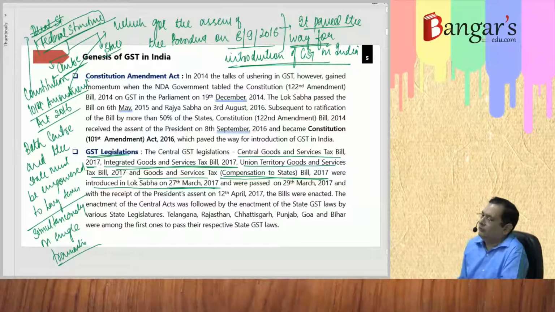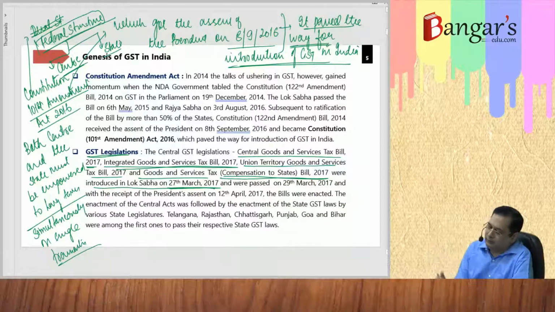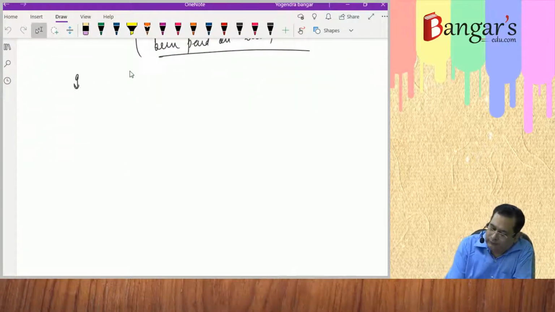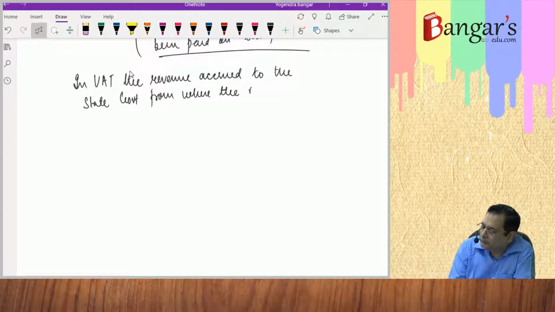What is happening here is that earlier the VAT system was there, and VAT was not a destination based consumption tax. What VAT was basically, in VAT, the revenue accrued to the state government from where the movement of the goods commences.